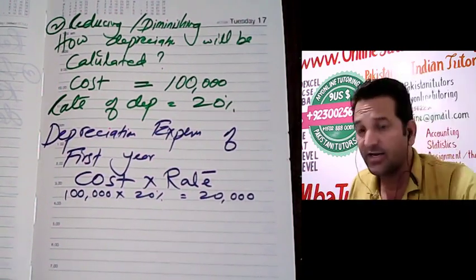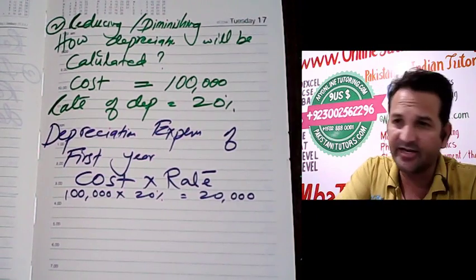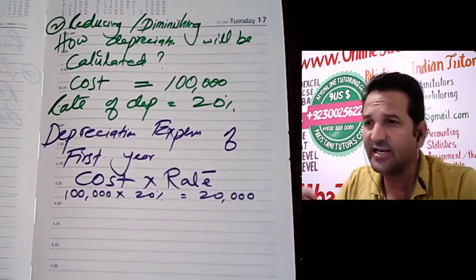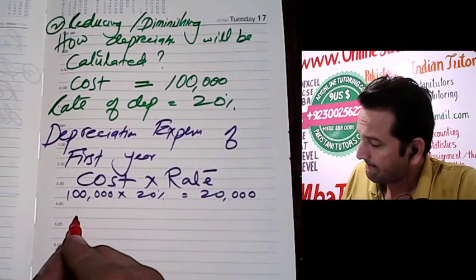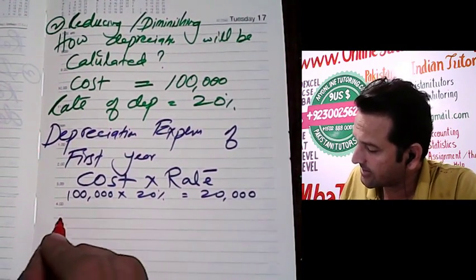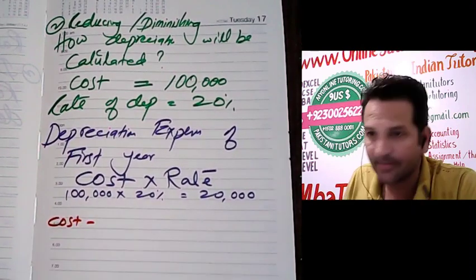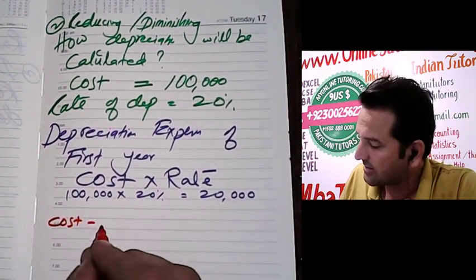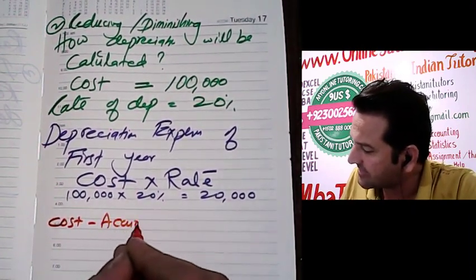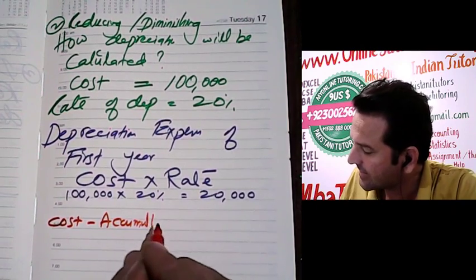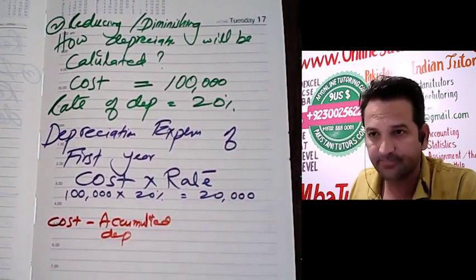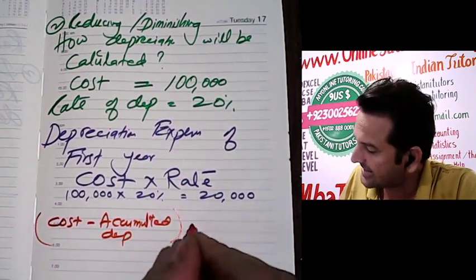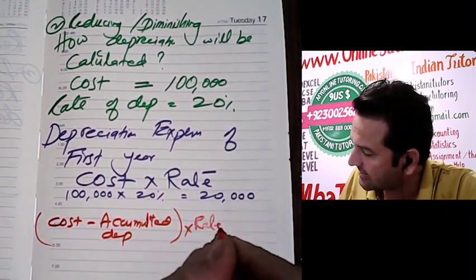Now for the second year, how will the depreciation expense of the second year be calculated? What we do is: cost minus accumulated depreciation, multiplied by rate.